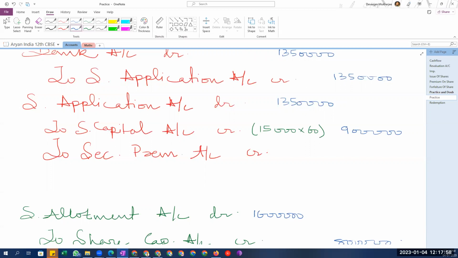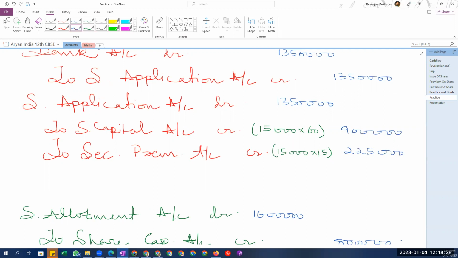Okay. Now for securities premium, 15,000 into 15, that will be 2 lakh 25,000.